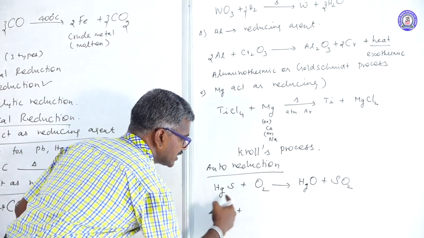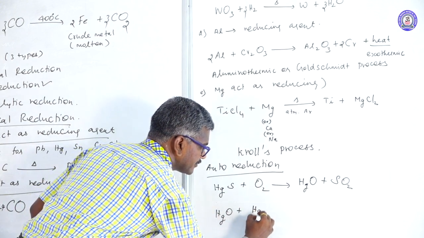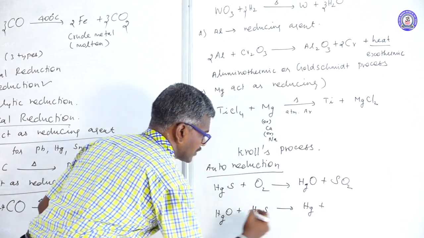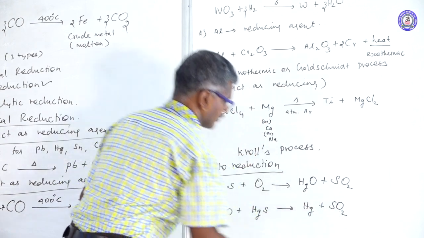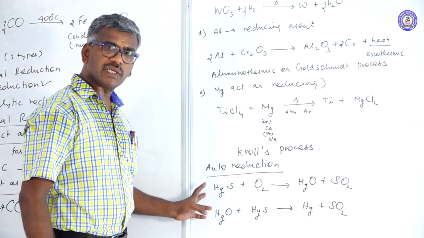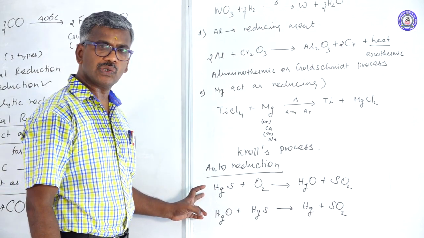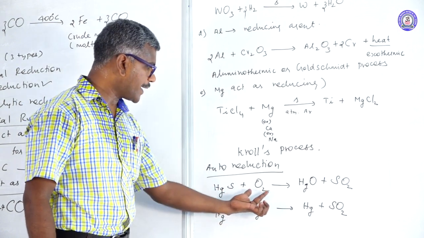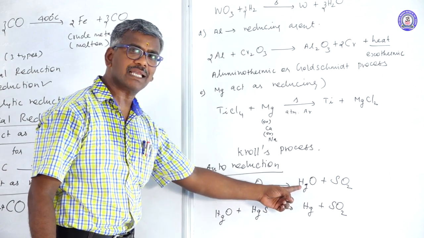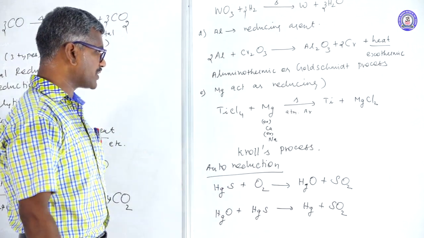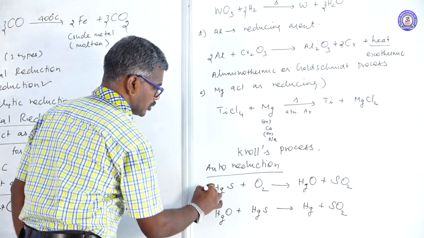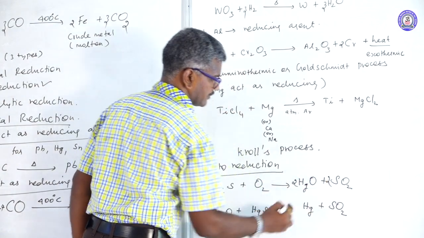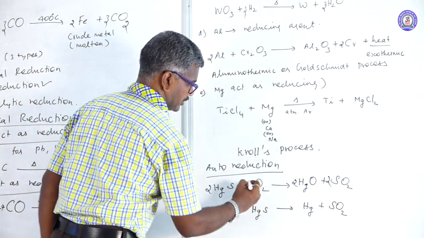HgO reacts with the remaining part of the sulfide to form Hg plus SO2. In this reaction, no reducing agent is used. Here, sulfides of a less reactive metal undergo oxidation to form metallic oxide and SO2. Balance the equation: here 2 times, sulfur is 2 times, oxygen 4, here 2, 3 times.